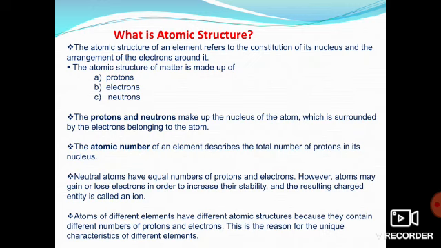Now if we want to see the atomic structure, we will come to know that it consists of three subparticles, that is protons, electrons and neutrons. So an atom is the smallest particle of an element that can take part in a chemical reaction. Now see, atoms of most of the elements are very reactive.